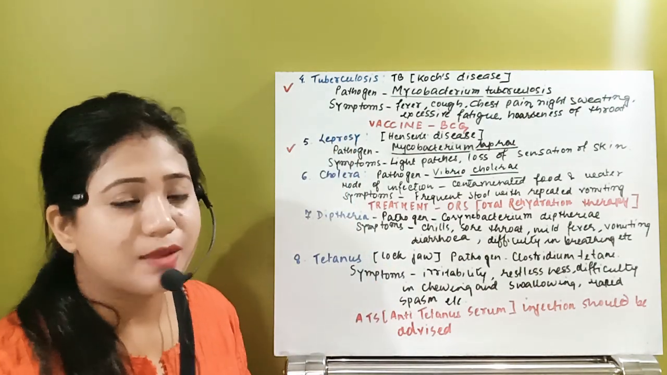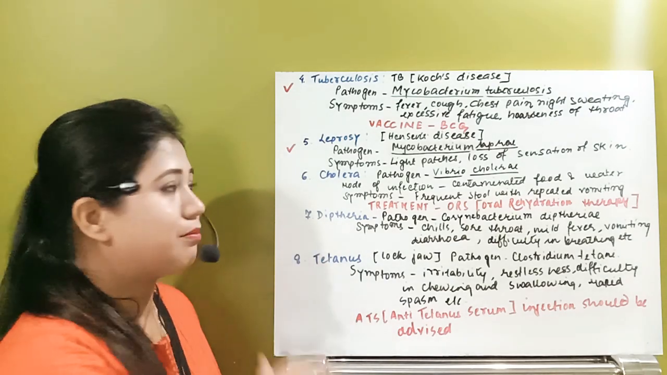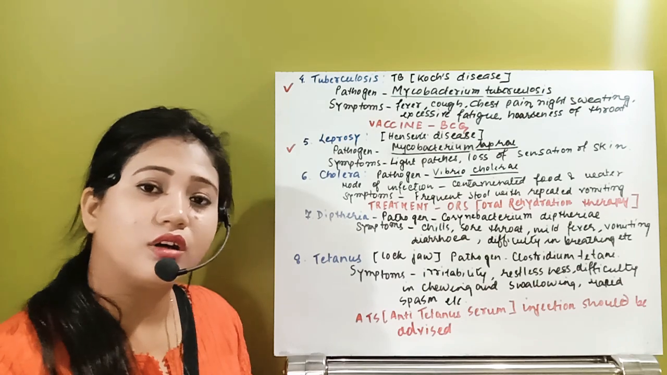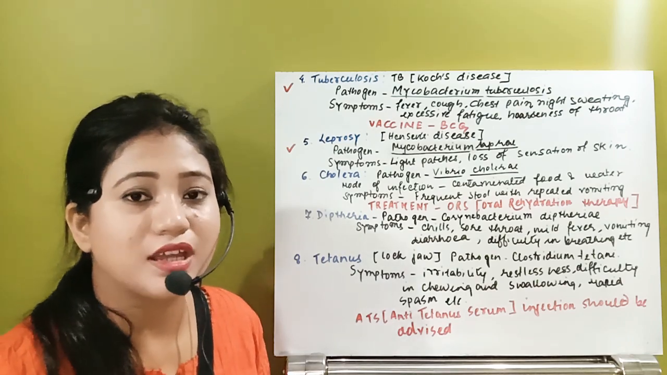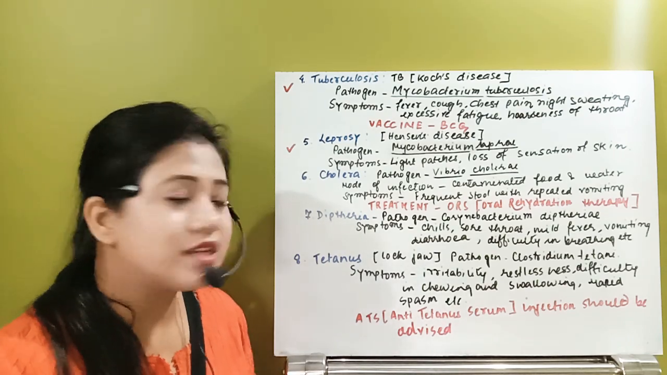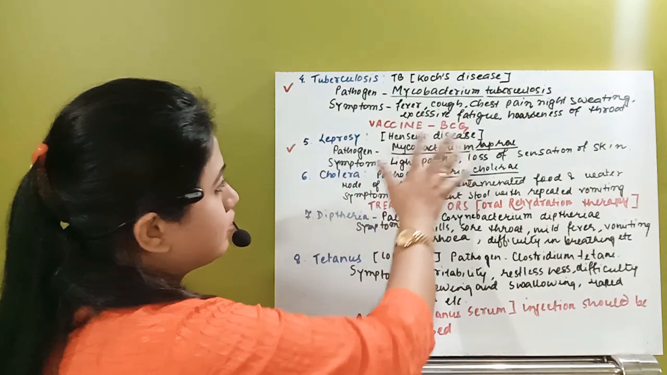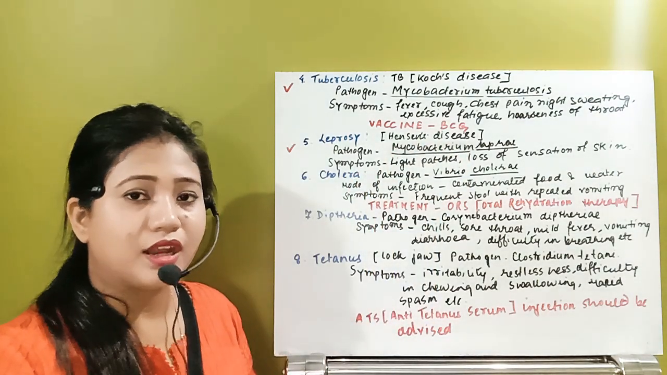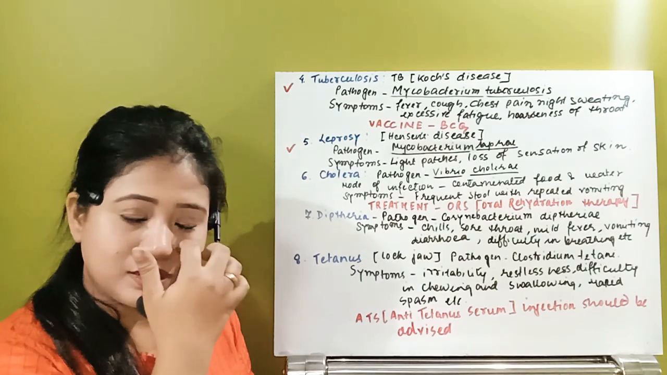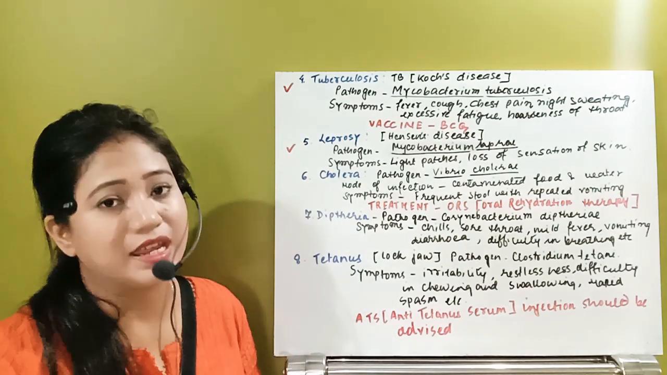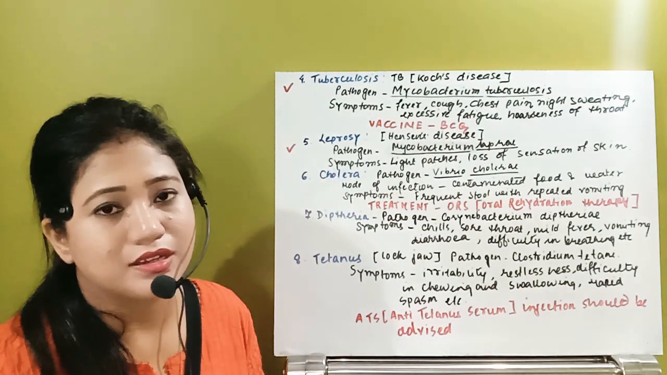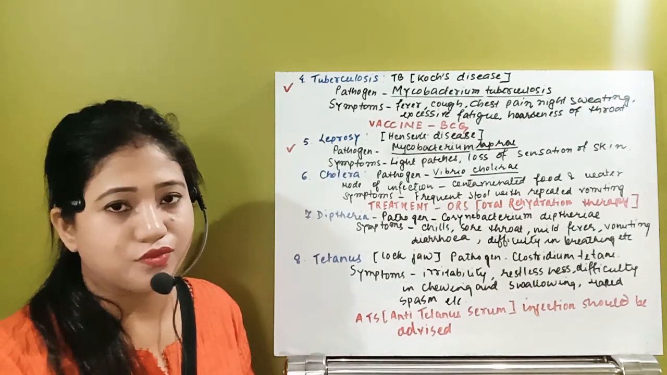The next disease we will see is leprosy. Leprosy, which in general terms we also call Kusht Rog, is also known as Hansen's disease, as it was discovered by a person named Hansen, so that's why it is also known as Hansen's disease. What is the pathogen? That is Mycobacterium leprae, the causative organism.